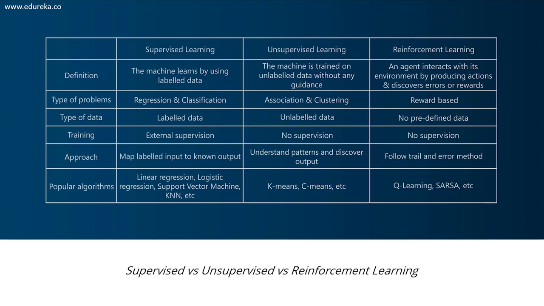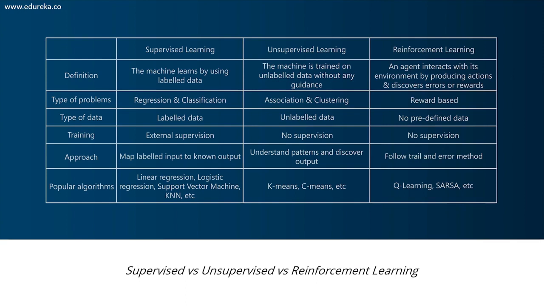Now, what is the type of data in supervised learning? It is labeled data. That is the main difference between supervised and any other type of machine learning. In supervised learning, you have labeled data. In unsupervised learning, we have unlabeled data. Whereas in reinforcement learning, we have no predefined data at all. The machine has to perform everything from scratch. It has to collect data, analyze, and do everything on its own.